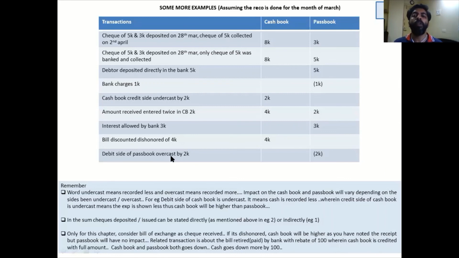You have to combine that and understand whether it is debit or credit. Only based on that can you take a call. All right, I hope this part is clear. The same thing I have recorded in the remember part, the undercast and the other important things. I'm sure with this you understand the entire chapter.